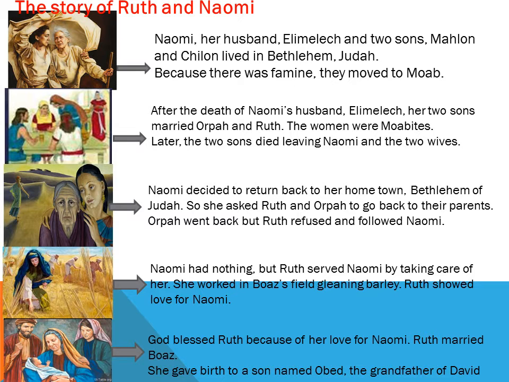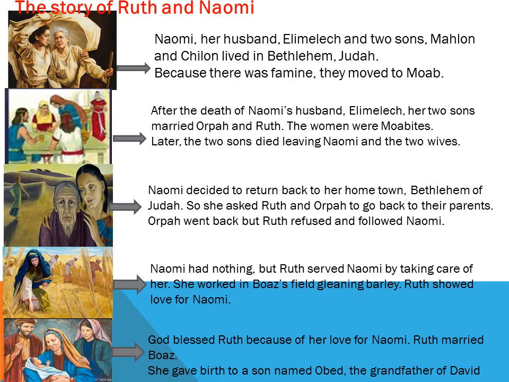Now listen to the story of Ruth and Naomi. Naomi, her husband Elimelech, and 2 sons, Mahlon and Chilion, lived in Bethlehem, Judah. Because there was famine, they moved to Moab. Famine means scarcity of food. After the death of Naomi's husband Elimelech, her 2 sons married Orpah and Ruth. The women were Moabites. Later, the 2 sons died, leaving Naomi and the 2 wives.